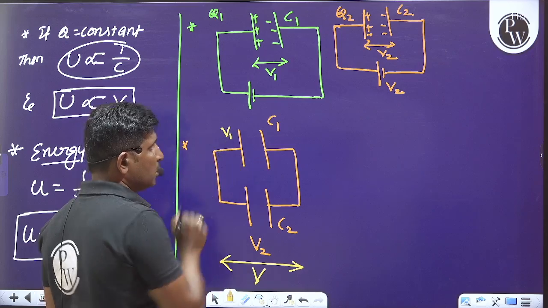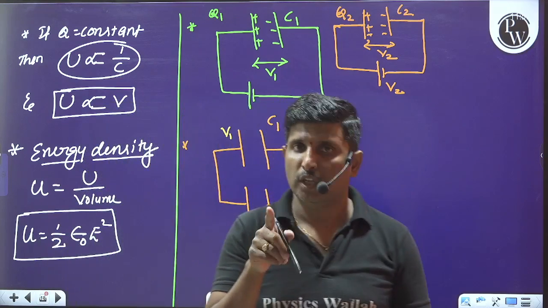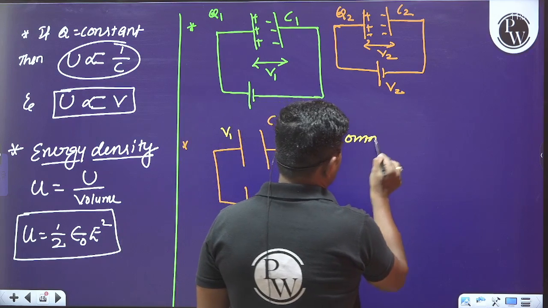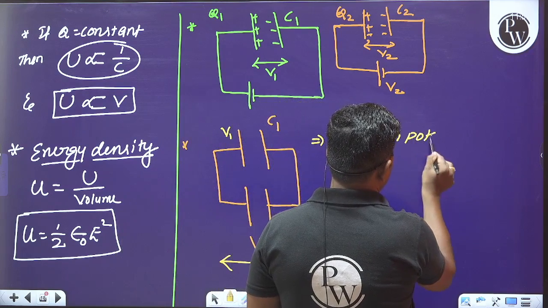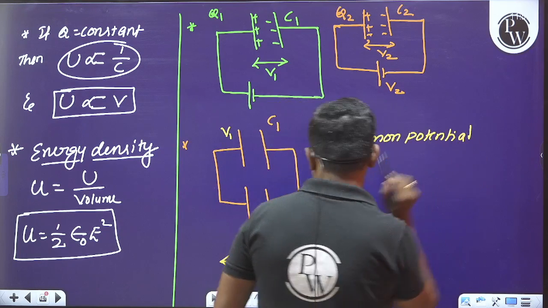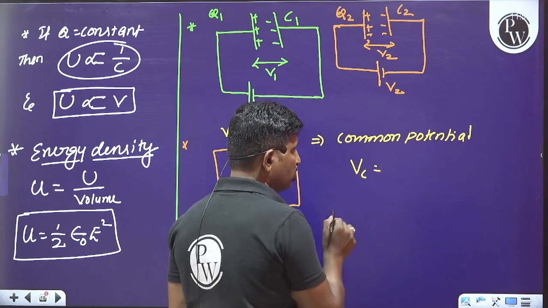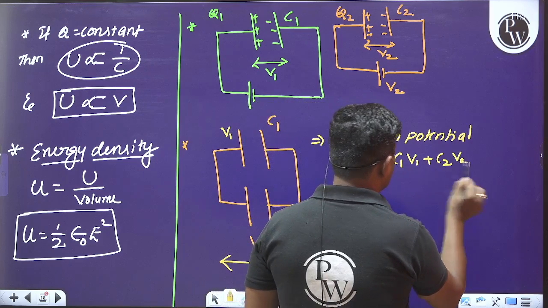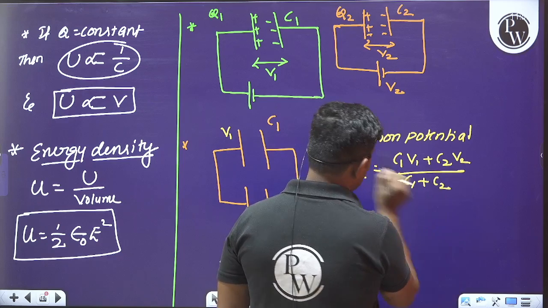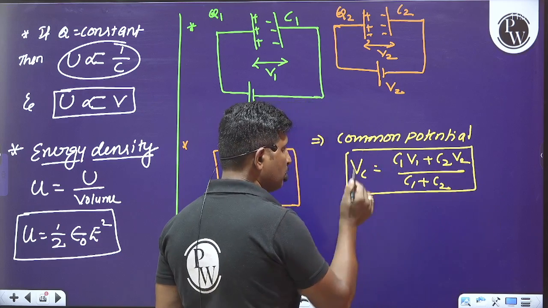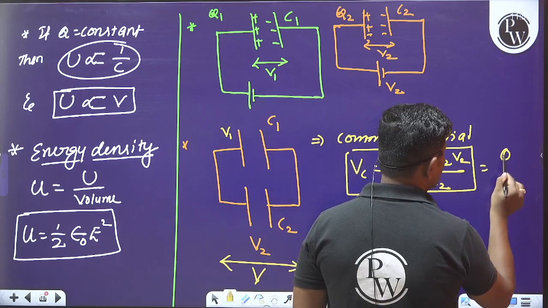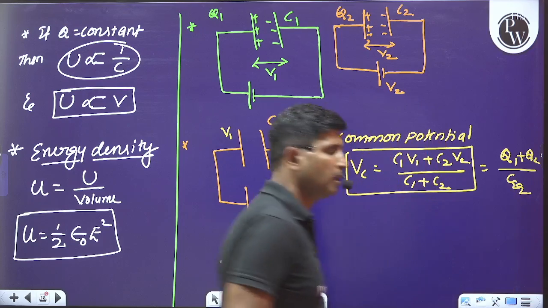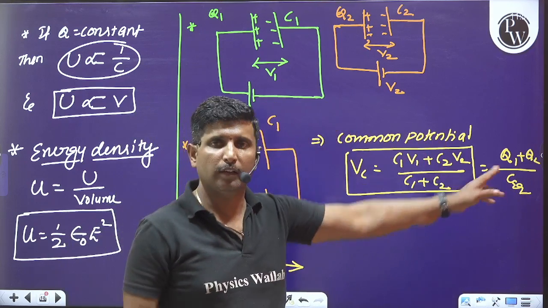So V1 is the potential of the first capacitor, V2 is the potential of the second capacitor. What can you say about the common potential? Please observe this. Common potential VC becomes equal to C1 V1 plus C2 V2 divided by C1 plus C2. What is the basic idea behind this? It is nothing but total charge, that is Q1 plus Q2, divided by C equivalent. This is the basic idea behind this formula.